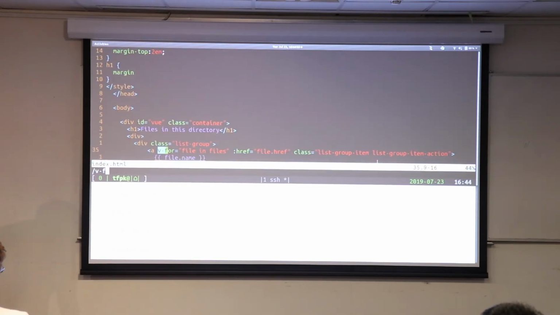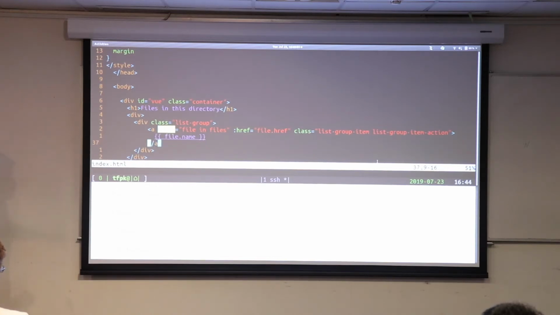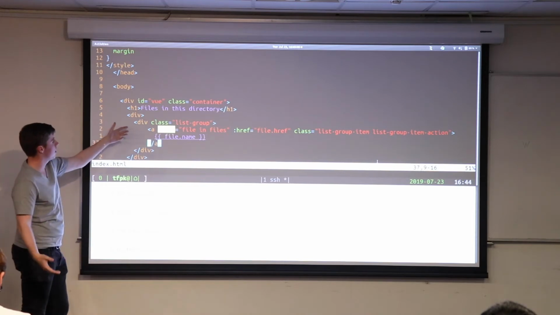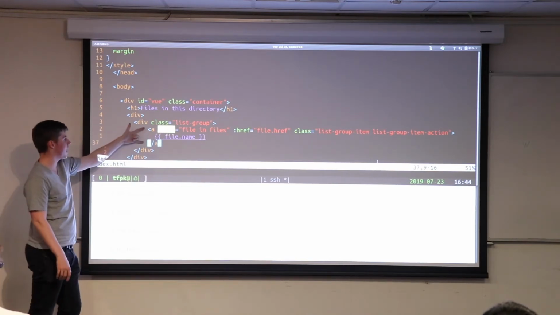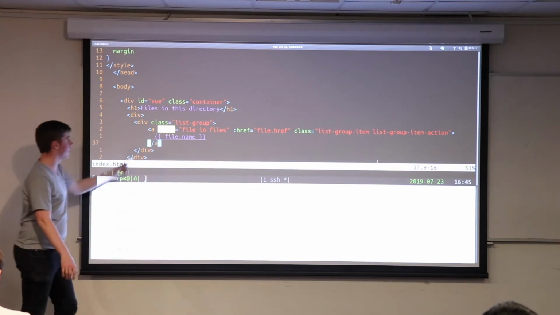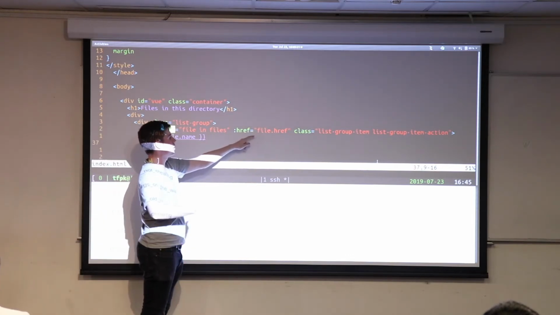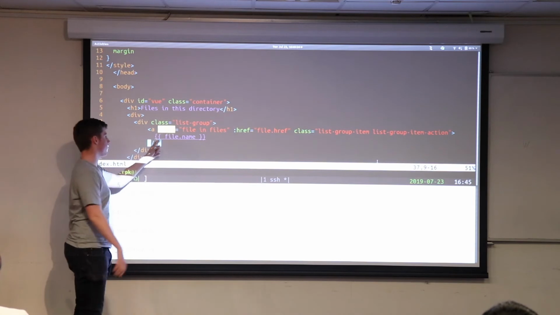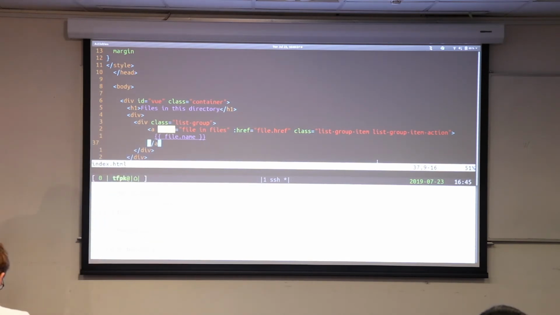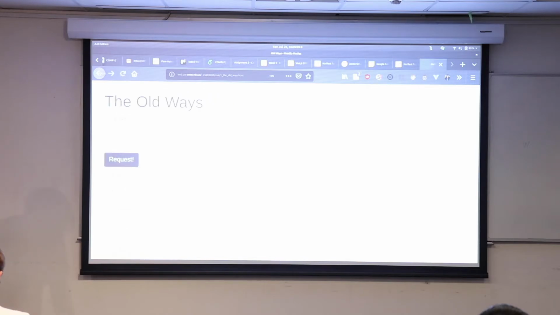So, here we go. Instead of writing a bunch of JavaScript code to say, I would like you to put in this list of different files, all I need to do is say, hey Vue, I've got this A tag, which is a link tag, and I'd like you to do it every time there's a file in files, to make the place where it's pointing file.href, and to make its name file.name. Now that doesn't make a lot of sense until you've seen what the actual structure of that thing looks like. So let's make a call to see what it looks like. Wait a second for it to process.